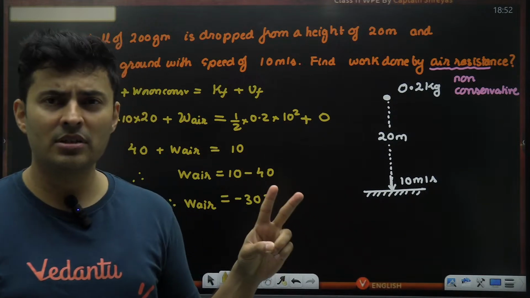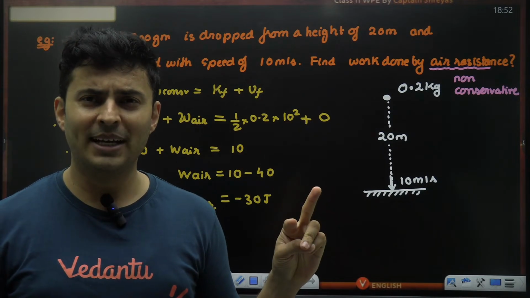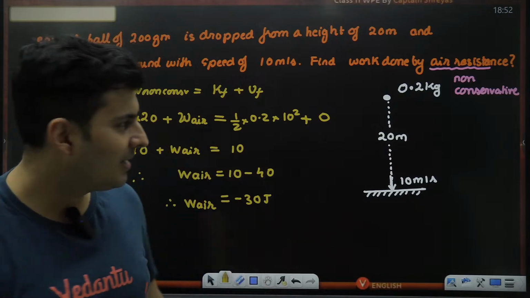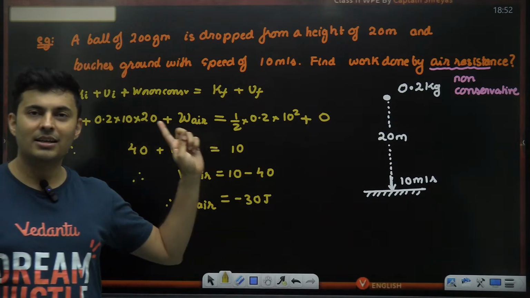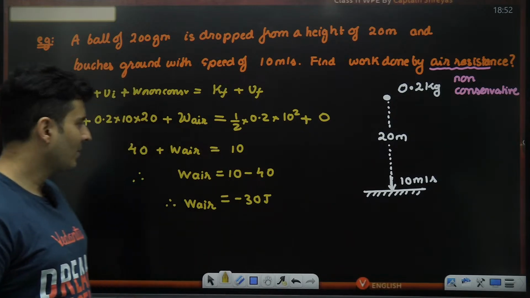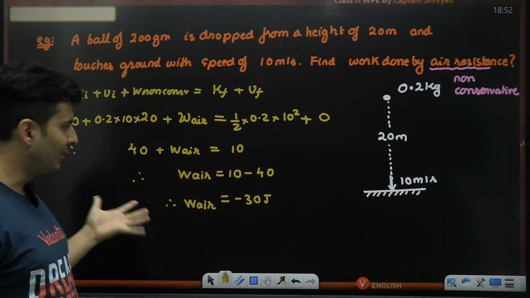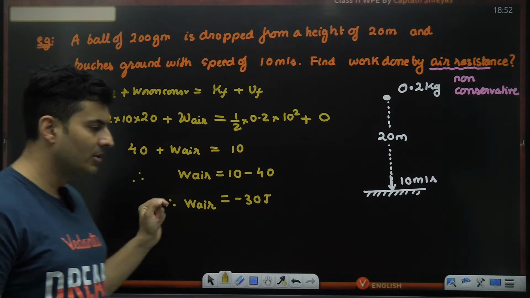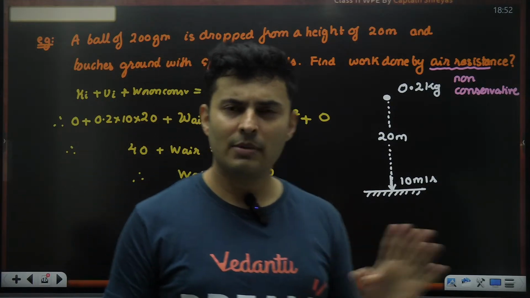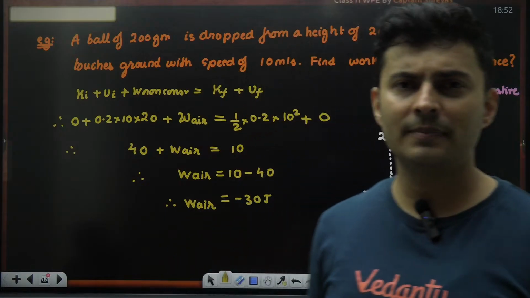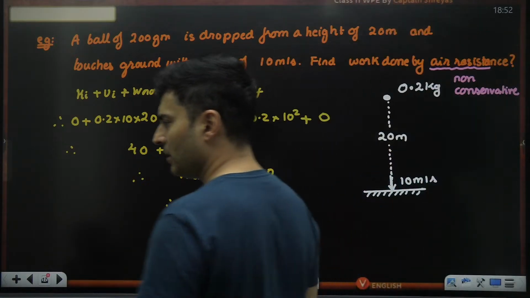If there are two options, one is plus 30, one is minus 30, you had better mark minus 30, or else you will get negative marking for missing that sign. Okay, it's sucking away the energy, so negative work. Is that absolutely clear, my dear warriors? Perfecto. Can we go ahead? Yep. Amazing.